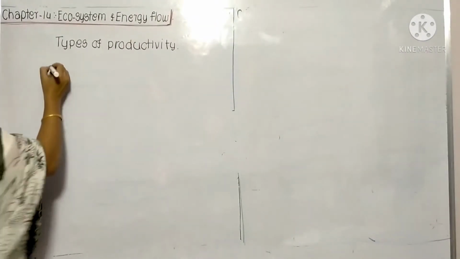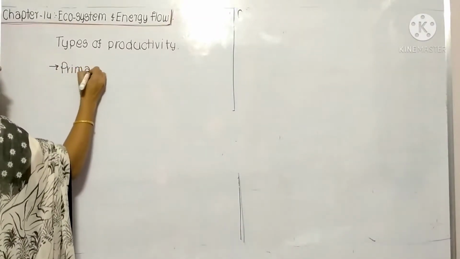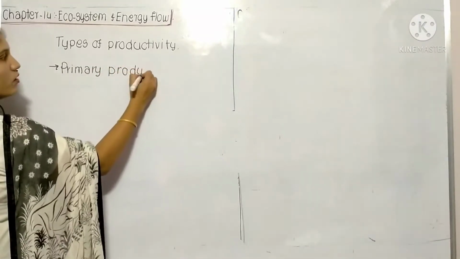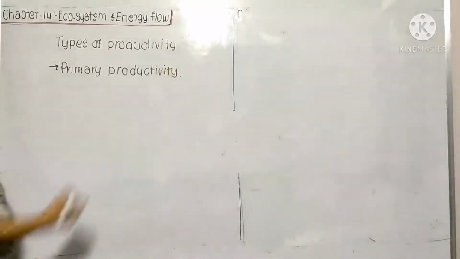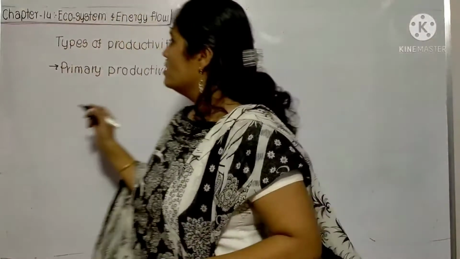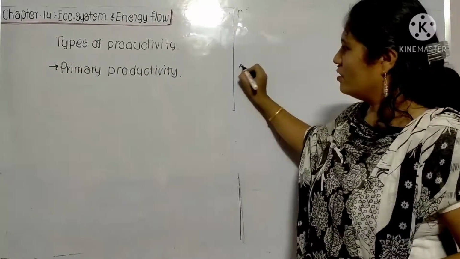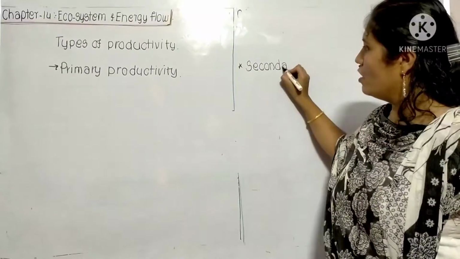The first type is known as the primary productivity. And the second one is known as the secondary productivity. Here only I will write it down, so the comparison will be easy.